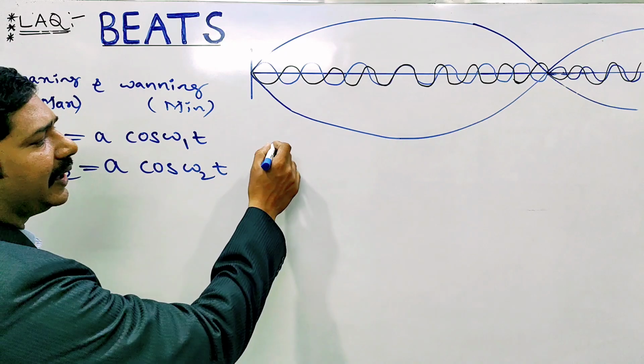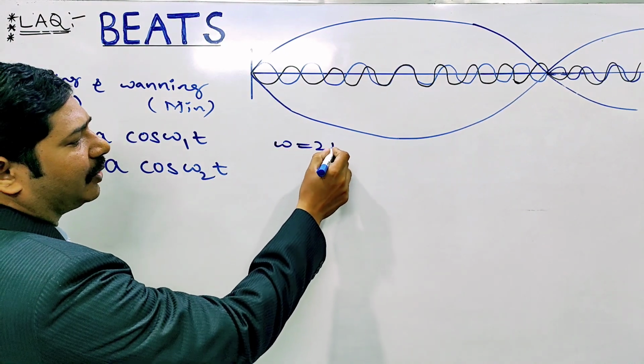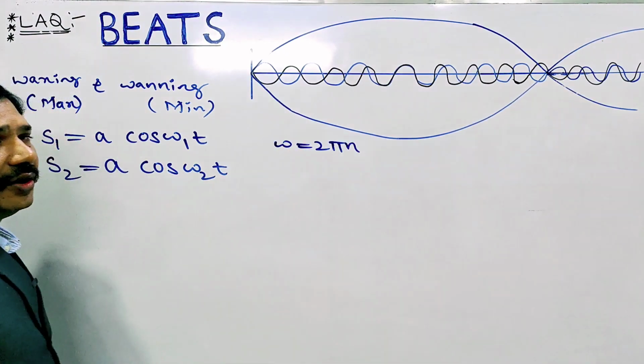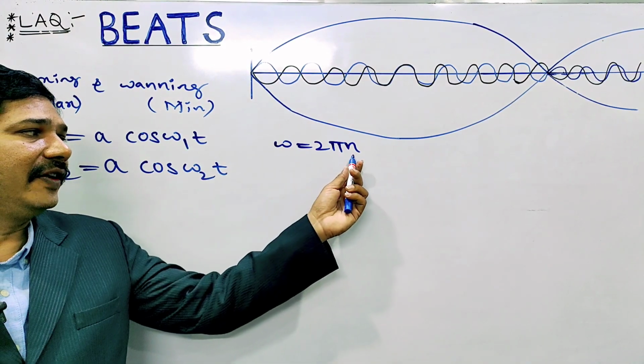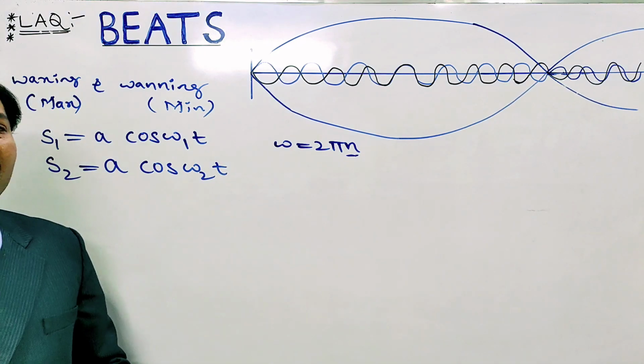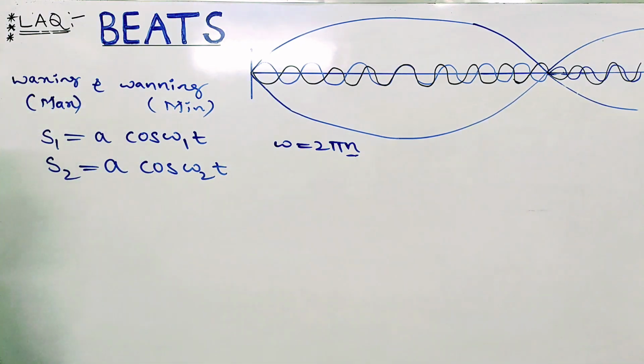We know omega is 2 pi n, and since the frequency is changing, we take omega 1 and omega 2.